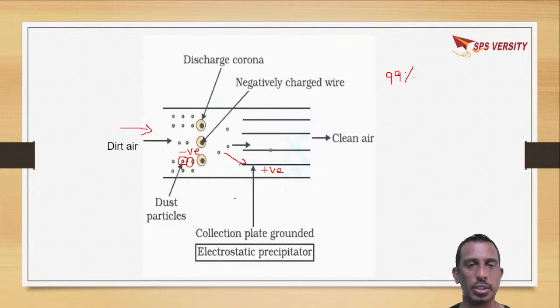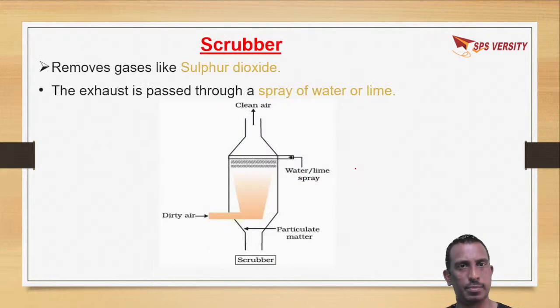The basic principle is that the dust particles are made negatively charged by binding with electrons, and they are collected by the positively charged collection plates, which are grounded. So this is the solution to remove particulate matter.